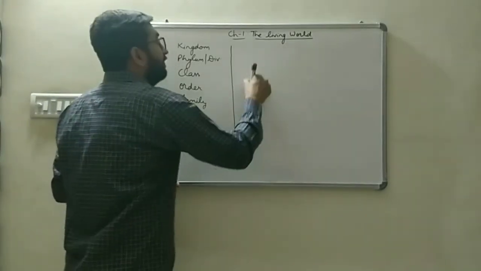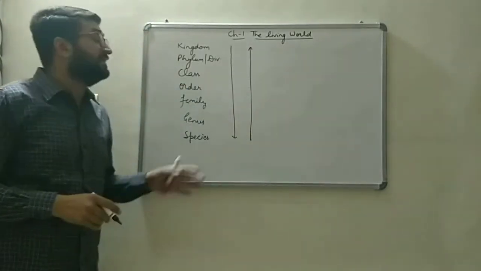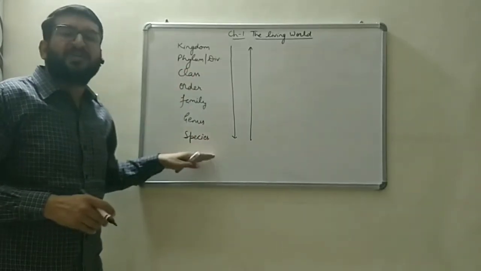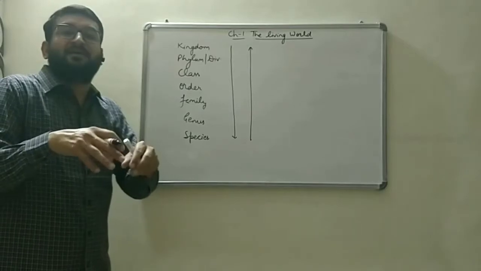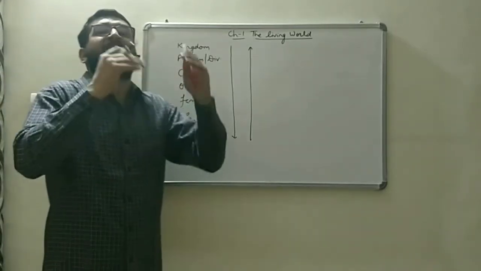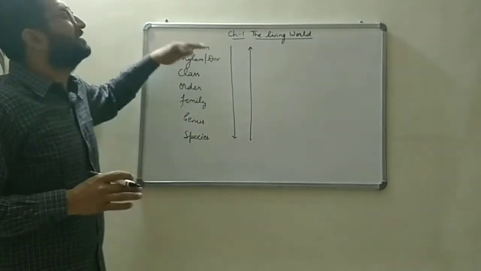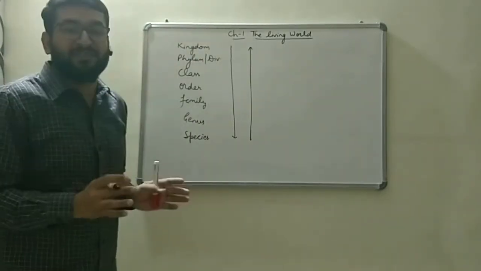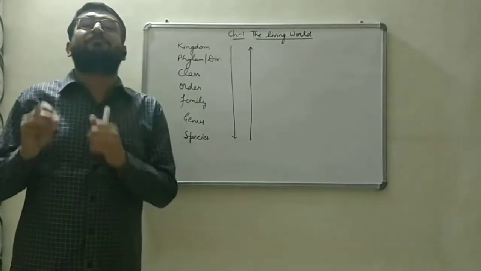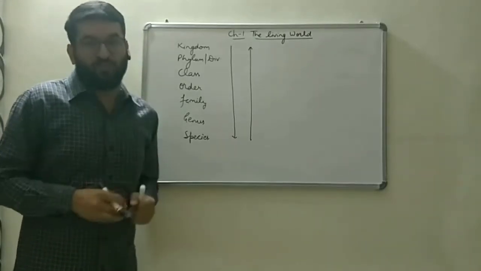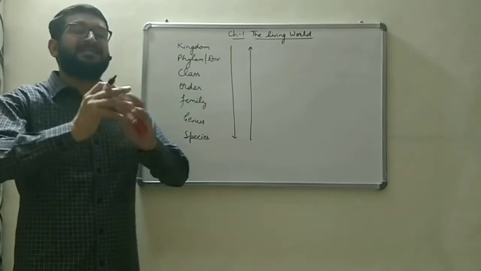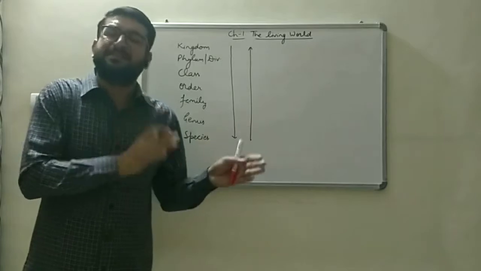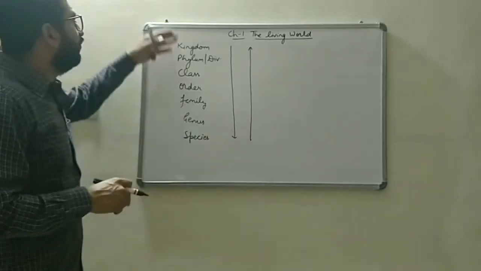And as we go from bottom to top, in the ascending order, the similarities keep on decreasing, whereas the number of organisms keeps on increasing. Very general characters are present in the kingdom. So kingdom has a large number of organisms, but the least number of correlated characters. What are correlated characters? The characters which relate two different species, two different organisms, are referred to as correlated characters. So that's how we study those.